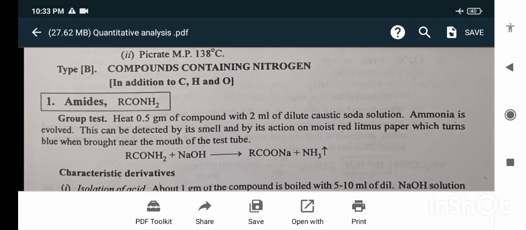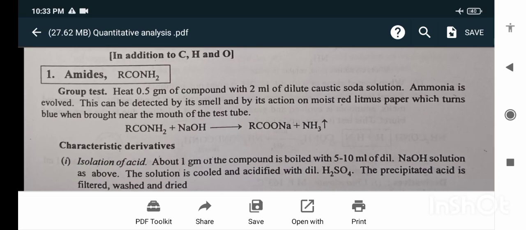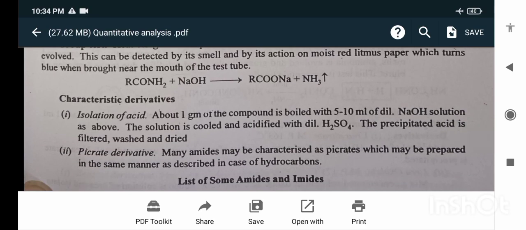Compounds containing nitrogen, that is, the amides. The test: heat 0.5 gram of the compound with 2 ml of dilute caustic soda solution. Ammonia is evolved. This can be detected by its smell and its action on moist red litmus paper, which turns blue when brought near the mouth of the test tube. Characteristic derivative: isolation of acid. About 1 gram of the compound is boiled with 5 to 10 ml of dilute NaOH solution. The solution is cooled and acidified with H2SO4. The precipitated acid is filtered, washed, and dried.